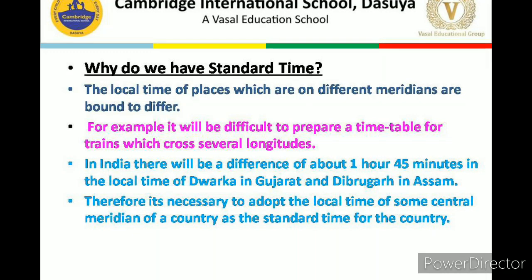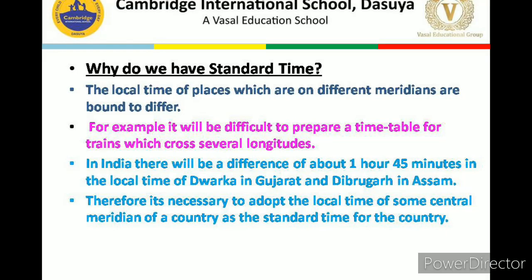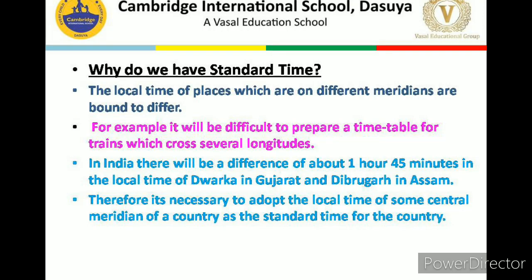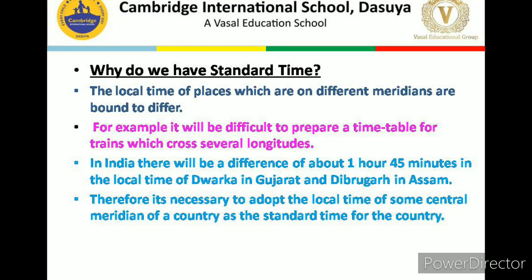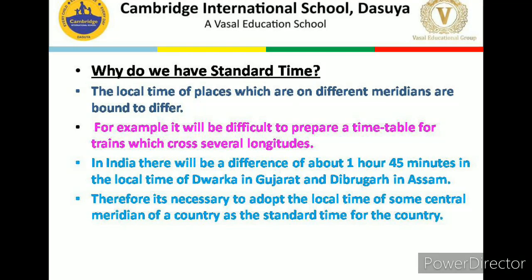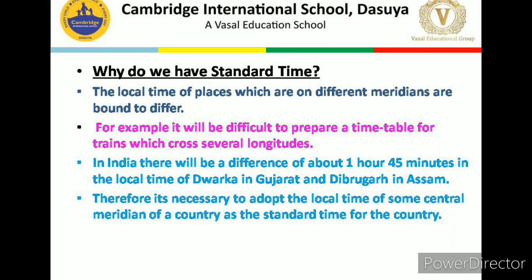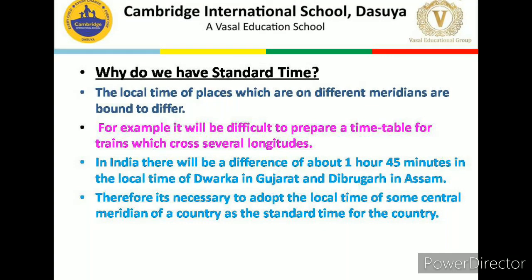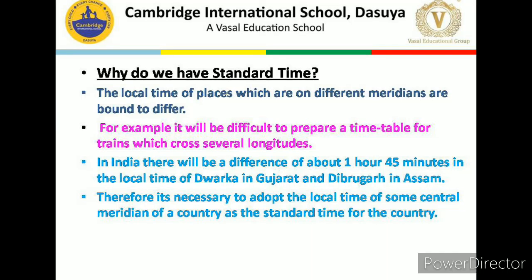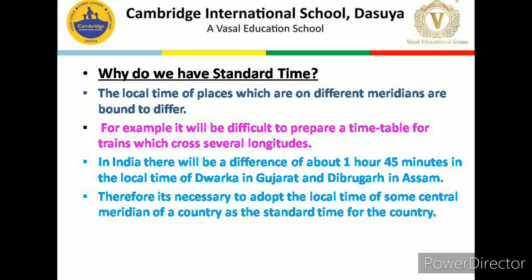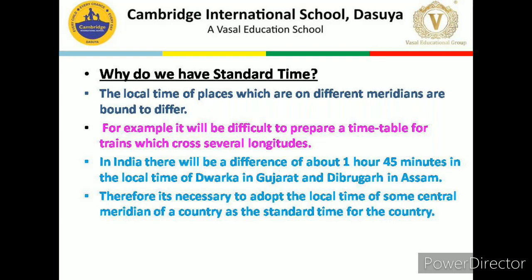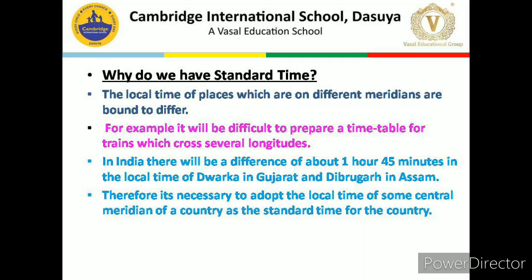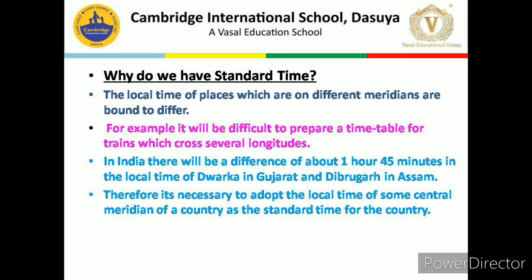If we take the example of India, two places in India at different locations, one on the east side and the other on the west side, will have a difference of about 1 hour 45 minutes in local time, like Dwarka in Gujarat and Dibrugarh in Assam. So it will be very difficult to prepare the timetable for the trains as well as for the flights. Therefore, it's necessary to adopt the local time of some central meridian of a country as the standard time for